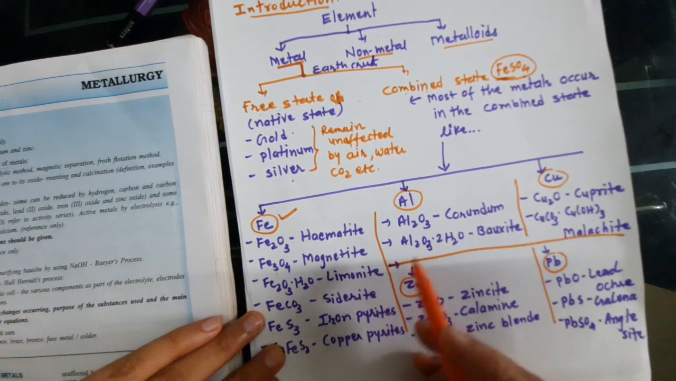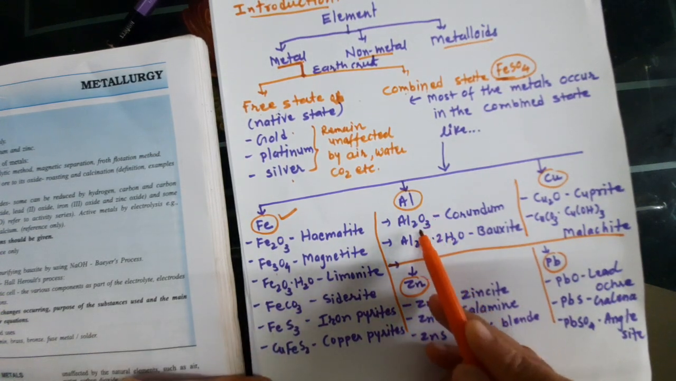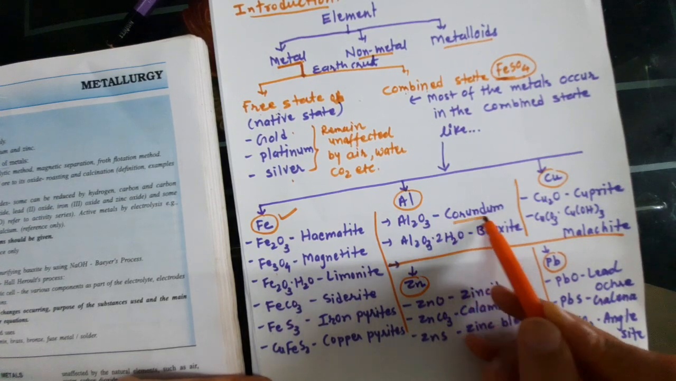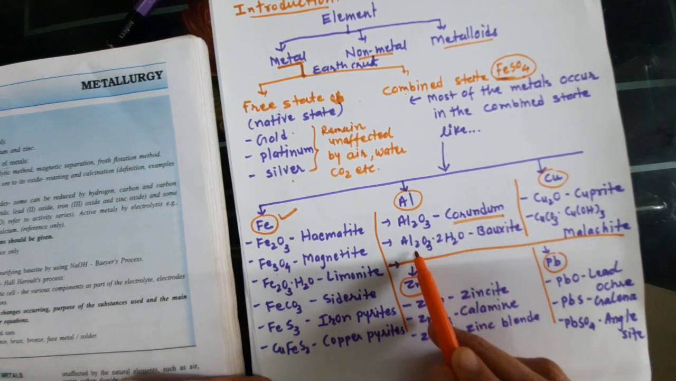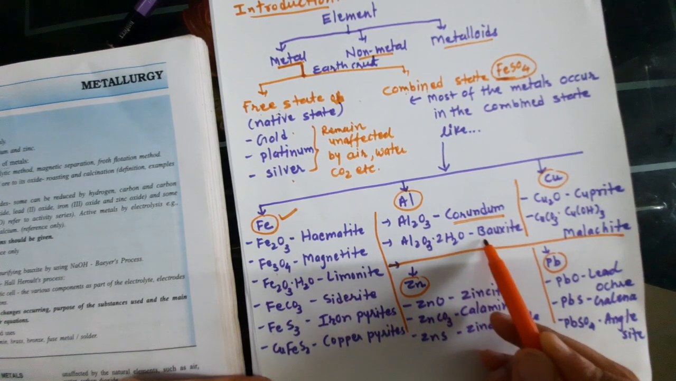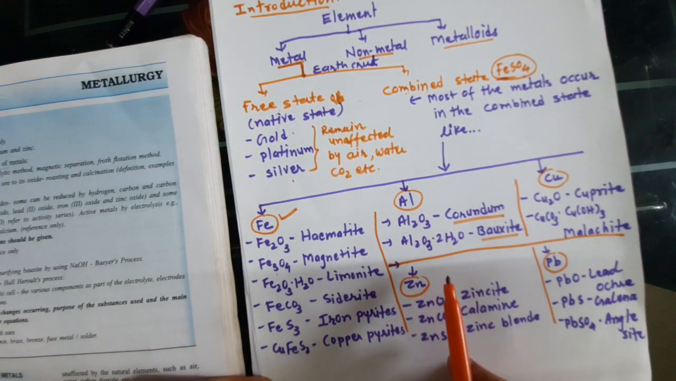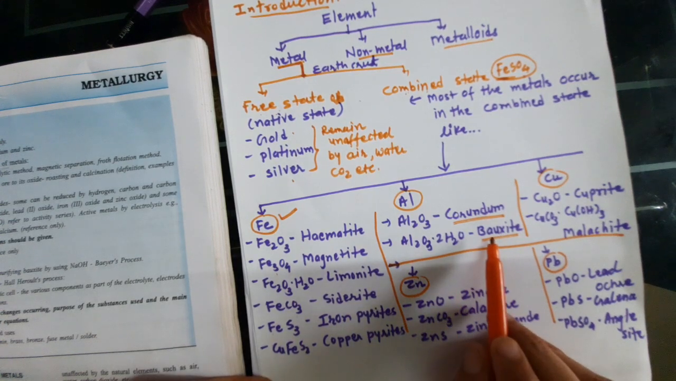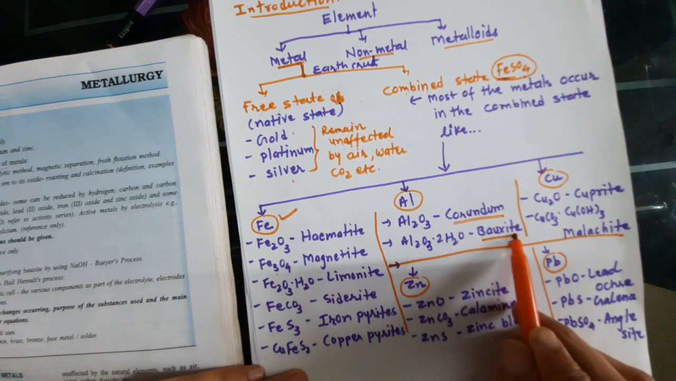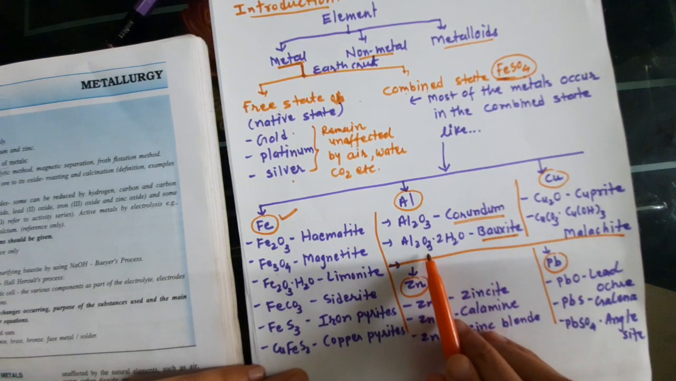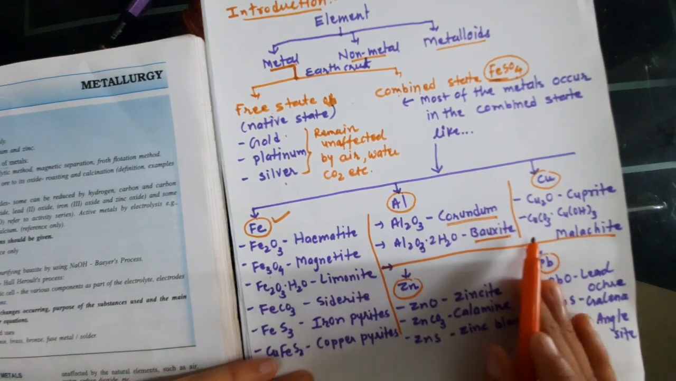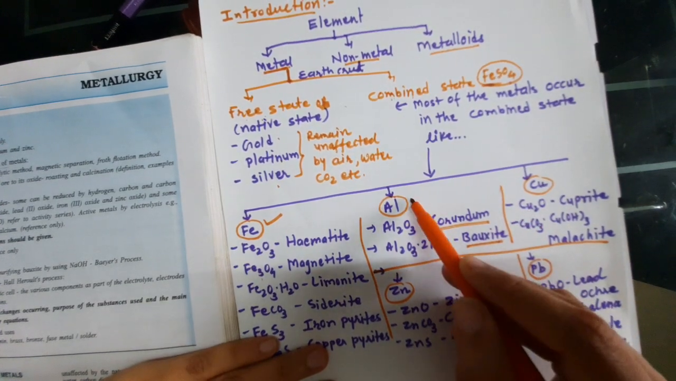Same here for the aluminium, Al2O3, which is corundum. This is known as corundum. But if the corundum, Al2O3, has 2H2O, then it is known as bauxite. Maximum aluminium present in the earth's crust is in the bauxite form, because water is present in it. So bauxite, very easy to remember. Got it? Then the copper, aluminium also important.